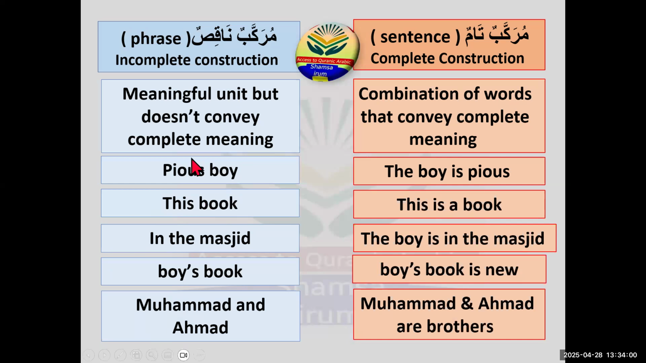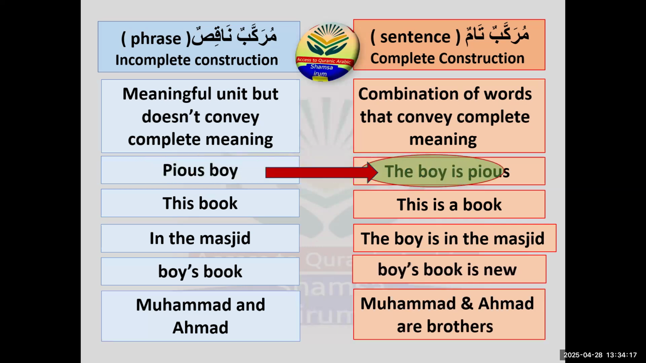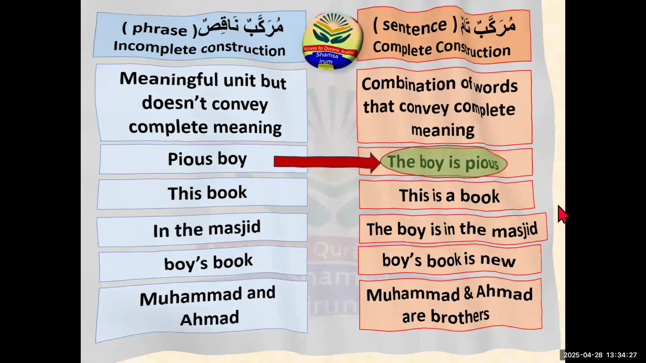So in the last lecture, we covered this مركب توصيفي, pious boy, which is waladun salihun. And now in today's lecture, we will learn how we can convert this phrase, the مركب ناقص, into a مركب tam, which can be the boy is pious. So it's going to be very interesting, because you can learn how you can convert the phrase into a sentence, inshallah ta'ala.